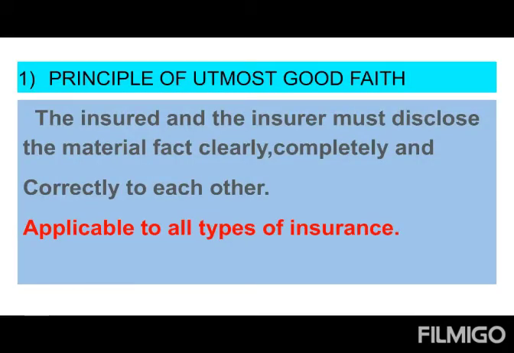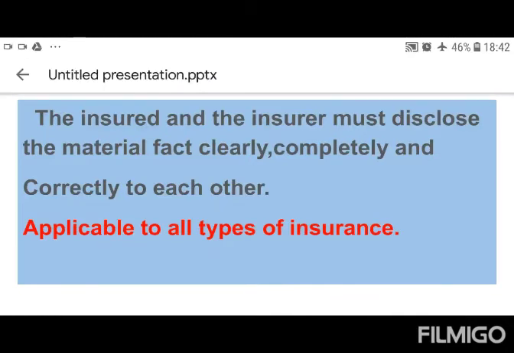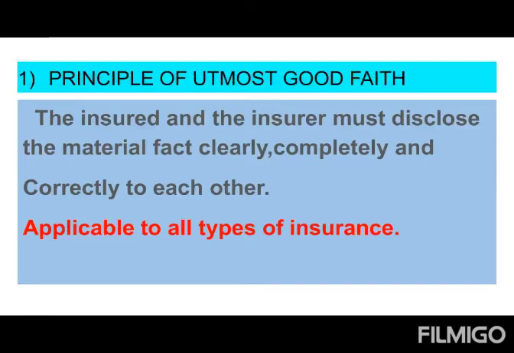The first one is called the principle of utmost good faith. That means there are mainly two parties. Who are they? The insured and the insurer. Between the two parties, good faith should be there. Good faith in the sense means what? For example, whenever the insured is going to take a policy on his life, he has to give the correct information. He has to disclose all material facts clearly, completely and correctly to the insurer.